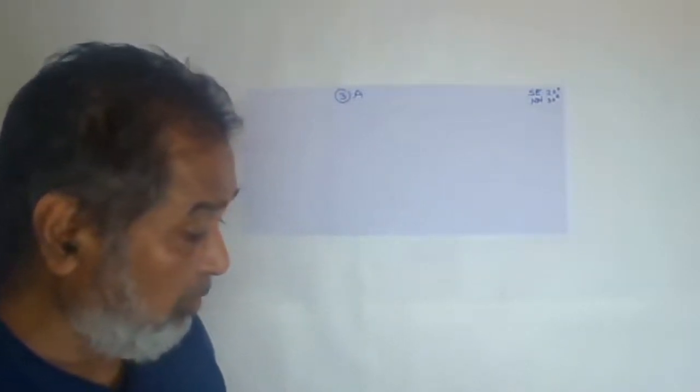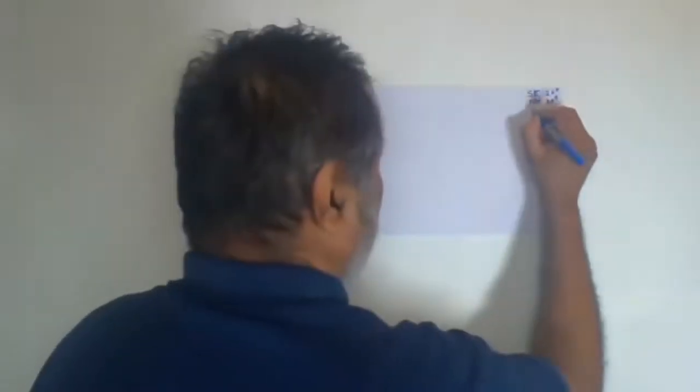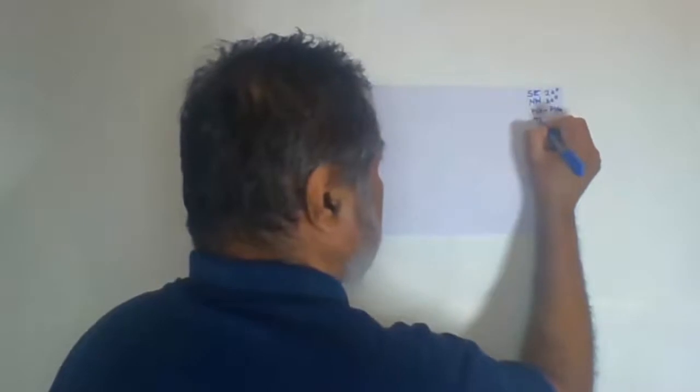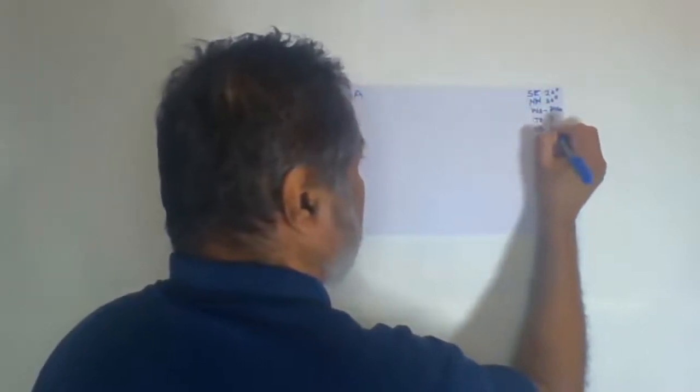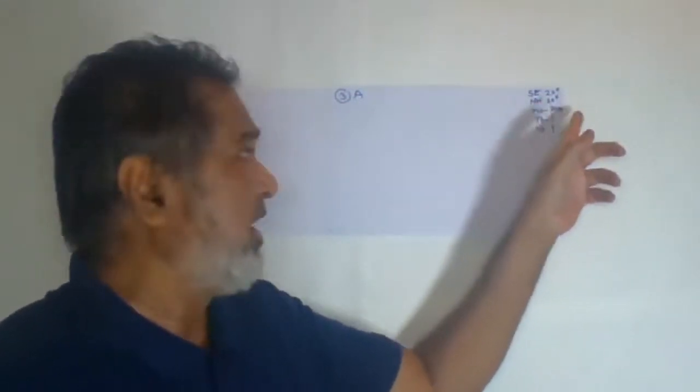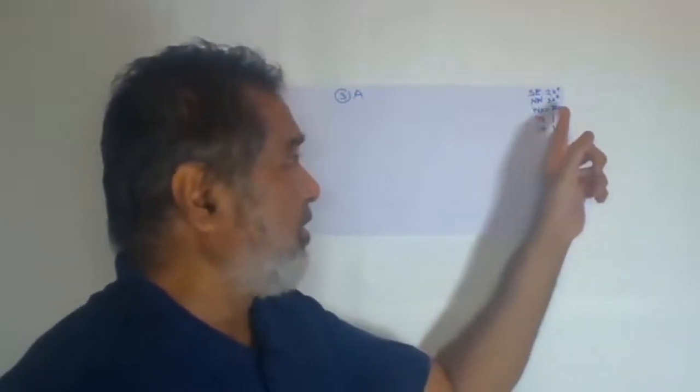If the width of outcrop is 200 meters, and now what is given? The width of outcrop is given as 300 meters. Then we have to find out the true thickness as well as the vertical thickness. These two things you have to find out from this problem. So again I'll read out. A conglomerate bed is dipping towards southeast with an angle of 20 degrees and it is again dipping towards northwest by 30 degrees. The width of outcrop is 300 meters. Find out the true thickness as well as the vertical thickness.